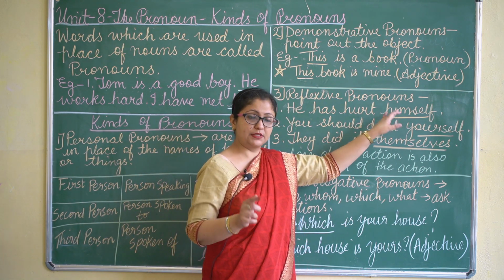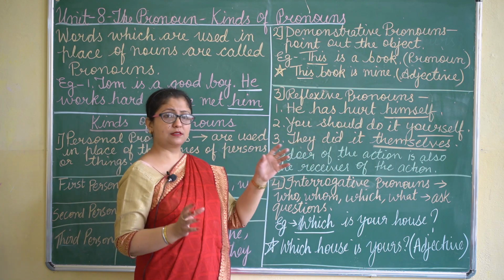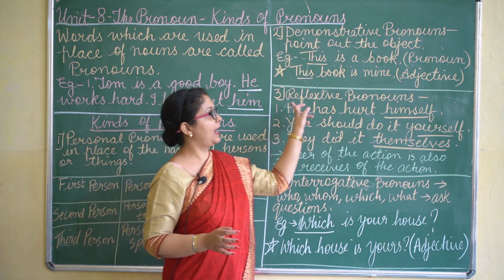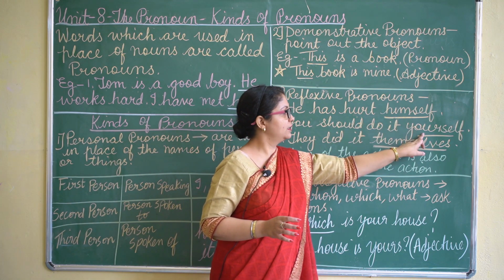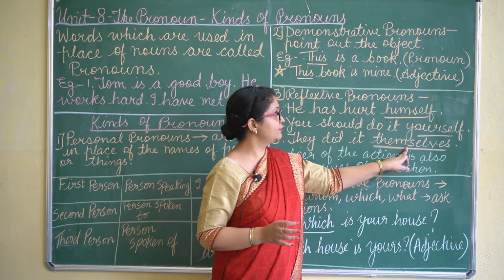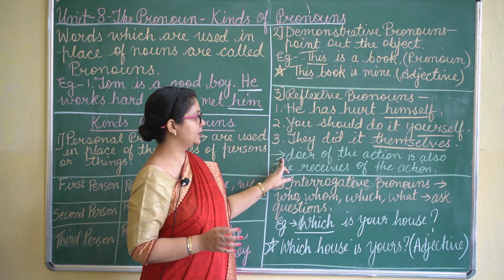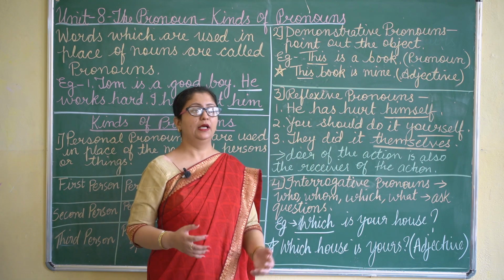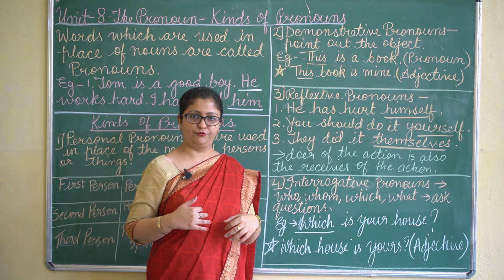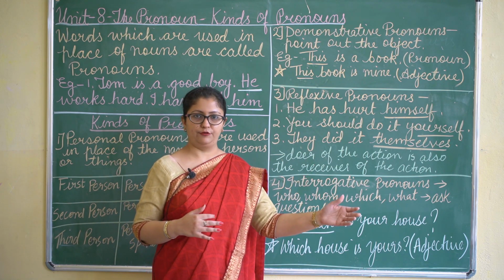He himself, the same person. When the same person is the doer and the receiver of the action, then these words are reflexive pronouns. Like I hurt myself, she did it herself.